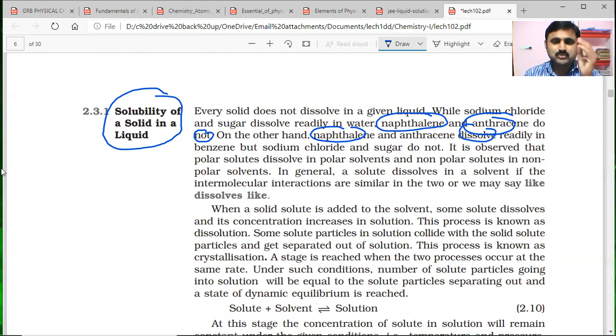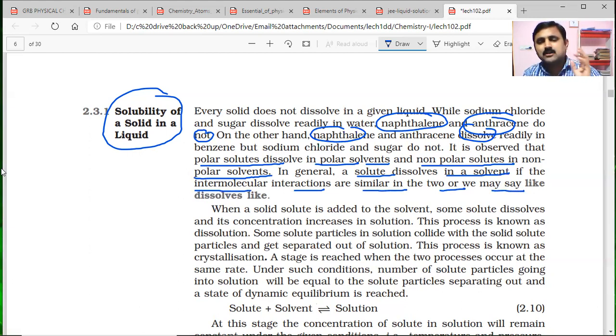The reason is that polar solutes dissolve in polar solvents, and non-polar solutes in non-polar solvents. This is the factor making a difference in the solubility of a solid in a liquid. In general, a solute dissolves in a solvent if the intermolecular forces are similar in the two, or we may say like dissolves like.